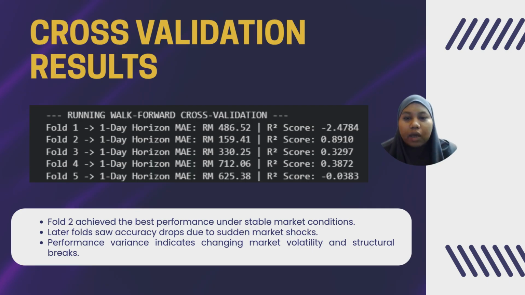But for fold 4 and fold 5, the R2 score dropped into the negative zone. In data science, this drop is important because it implies the market faced sudden volatility or non-linear shocks. Since linear regression can only draw a straight line, it struggles when the market changes too quickly. This tells us that while linear regression works as a baseline, it has a clear limitation when the market shifts suddenly.